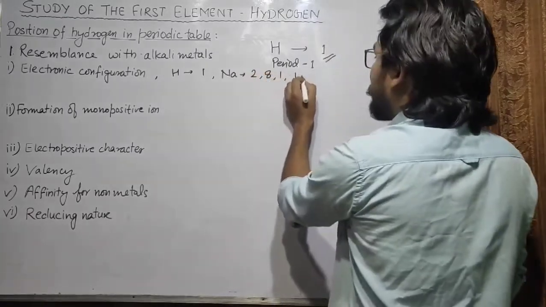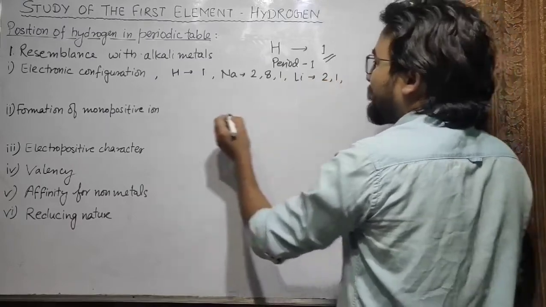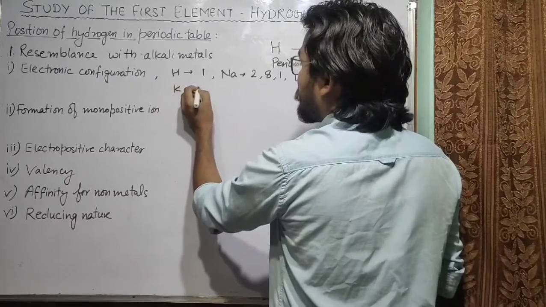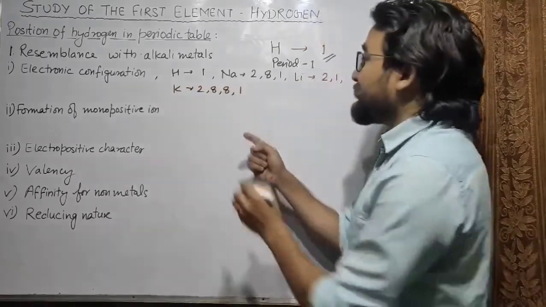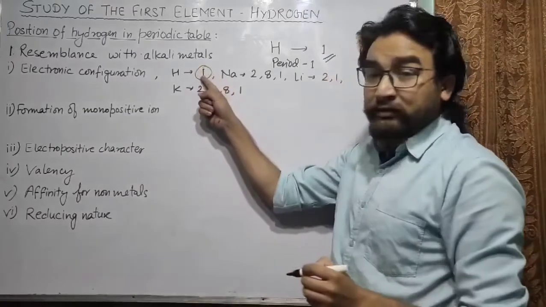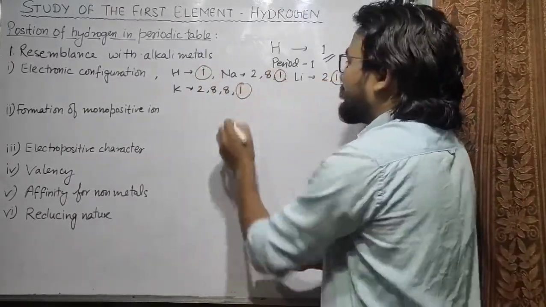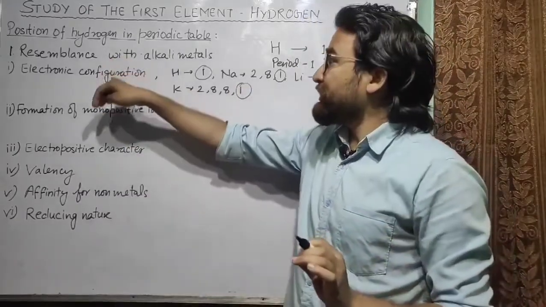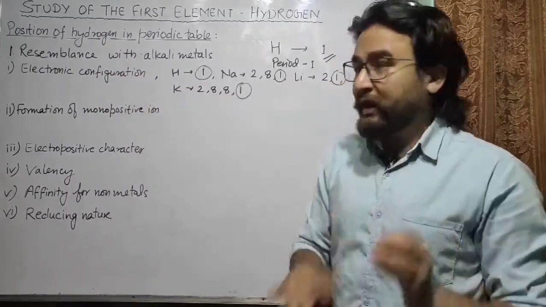The electronic configuration of lithium is 2, 1. The electronic configuration of potassium is 2, 8, 8, 1. So you can see here it has 1 electron in its valence shell. It has 1 electron, 1 electron, 1 electron. So its electronic configuration is similar to those of alkali metals. This is one similarity.